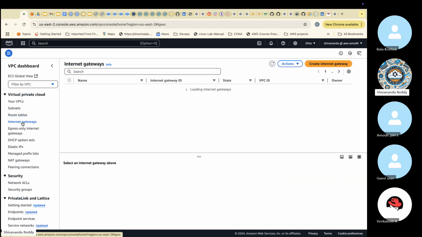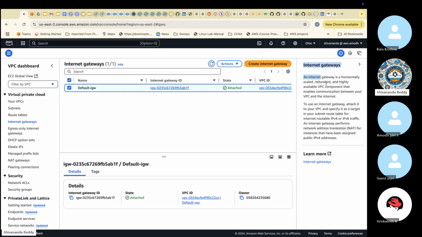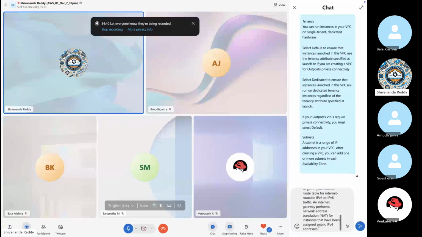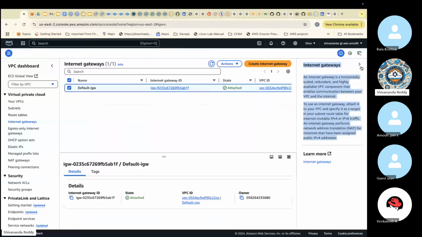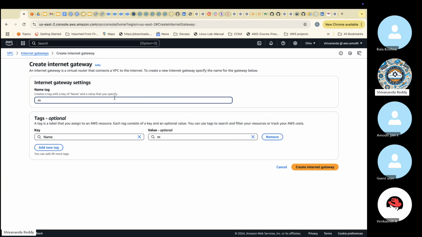Next we'll create internet gateways. This is the default IGW. Generally, an internet gateway is called IGW. Default hyphen IGW. Now, without an IGW, we cannot get internet connectivity. Remember, guys, the IGW is the internet connectivity. This is going to provide the internet connectivity. So I'm going to create the internet gateway now. Create internet gateway. Then I'll provide a name tag: my hyphen dev hyphen VPC hyphen IGW.